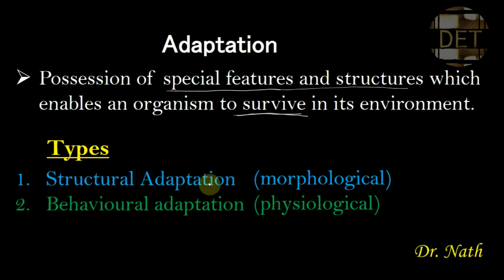The structural adaptation is also called the morphological adaptation, and the behavioral adaptation is also called the physiological adaptation. So when you see structural adaptation, you think of morphology, and when you see behavioral adaptation, you think of physiology.